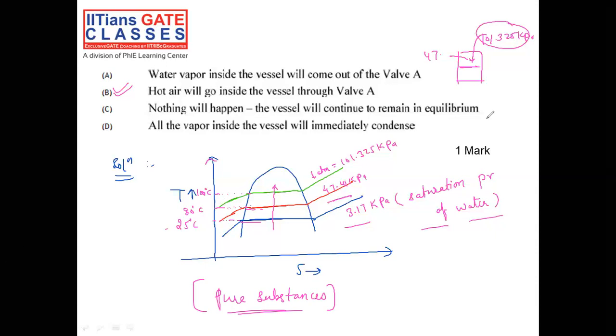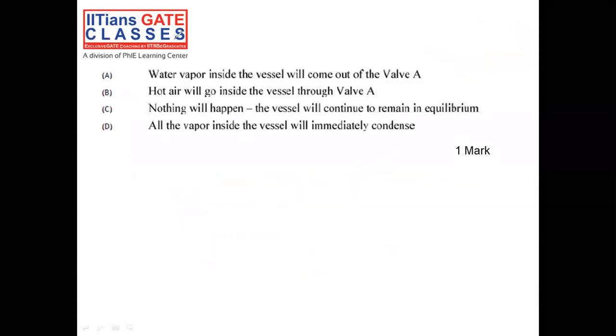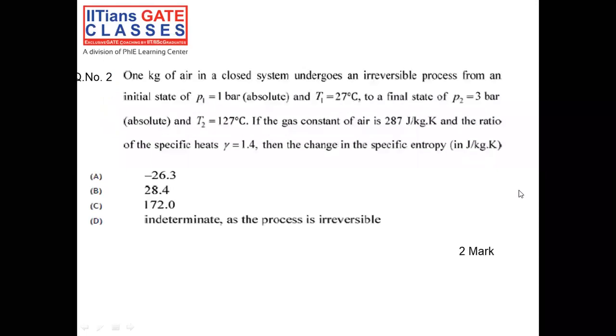Of mechanical set 1, question number 2. In this particular question, we have 1 kg of air, that is ideal gas and closed system, and they mention also that the closed system undergoes an irreversible process. Now you should know what is a reversible process and what is an irreversible process.